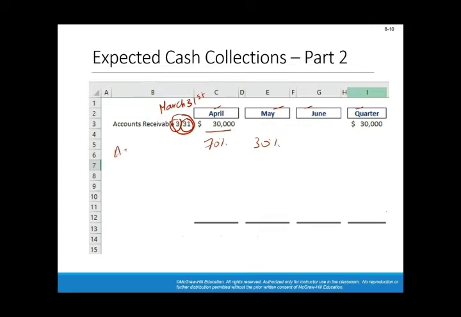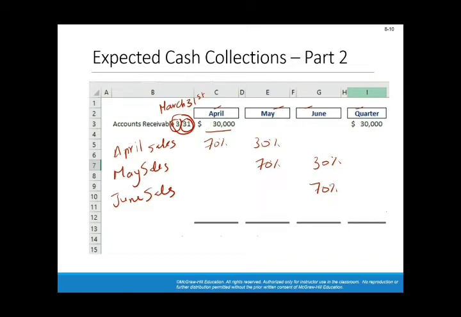So this is April sales. Then for May sales, 70% of May sales will be collected in May and 30% in June. For June sales, 70% will be collected in June and 30% will be collected in July, which is the beginning of the third quarter. So we will not see the 30% from June sales. Essentially, this is the account receivable balance for June sales.